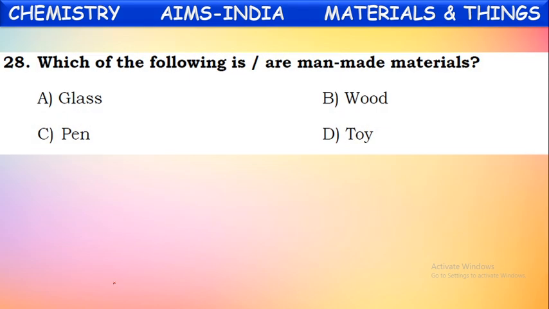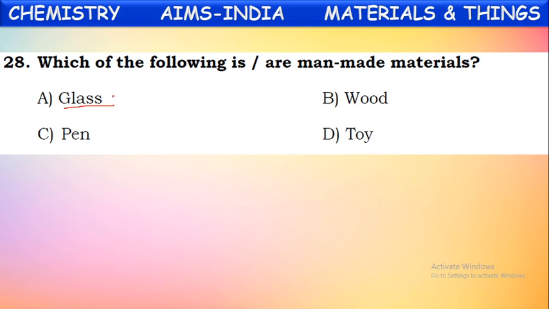Next question. Which of the following are man-made materials? See the given materials: glass, wood, pen, toy. Out of these, which are man-made, and which are natural? Which are man-made materials: glass, wood, pen, toy. Out of these, glass is a man-made material. It is not naturally occurring or naturally available. It is prepared by human beings.